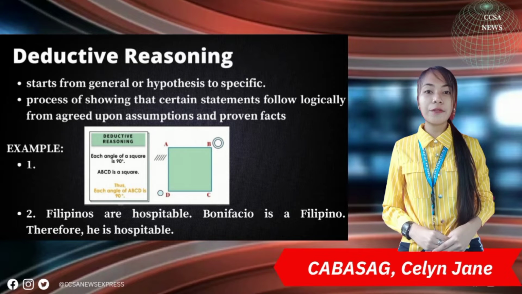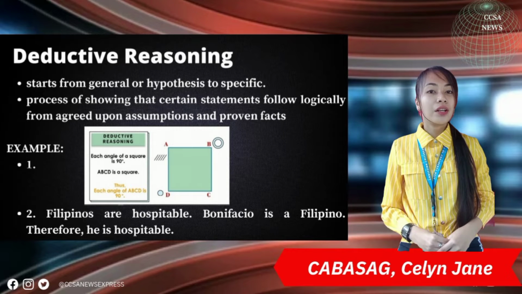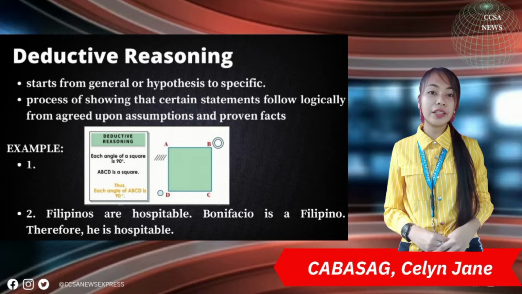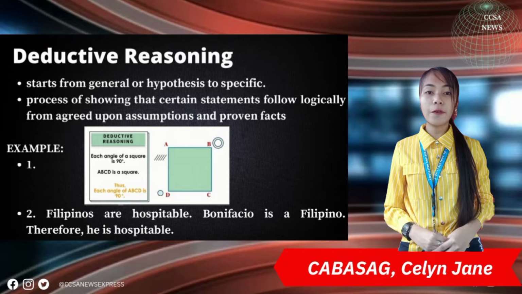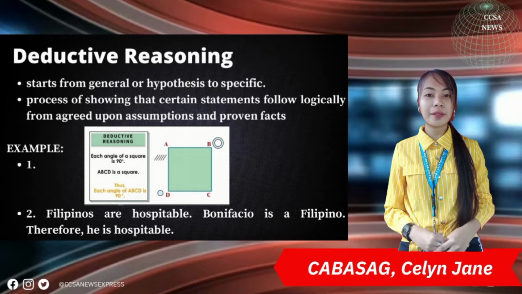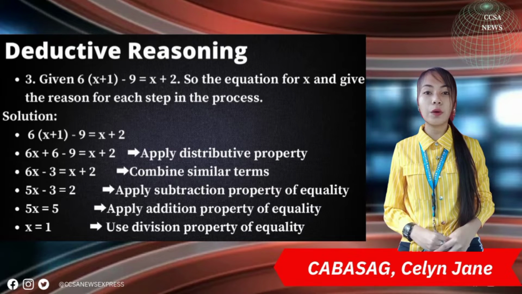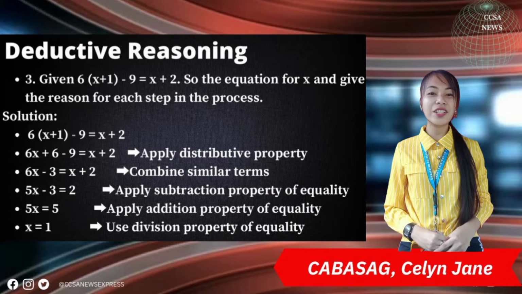Lastly is deductive reasoning, which starts from general or hypothesis to specific. Example, in the statement, each angle of the square is 90 degrees. ABCD is a square, therefore, each angle of ABCD is 90 degrees. Another example using solving and numbers can also be shown on your screens with clear methods on how it is done. Celine Jane Cabasag, CCSA News Express.